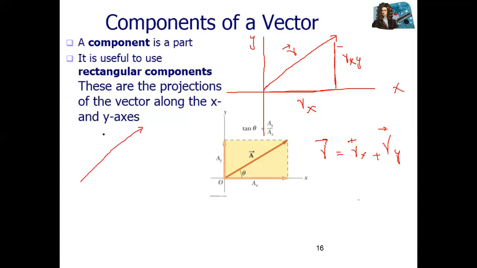You can give the name A, like for example, if you draw a vector, this is vector A. So how do you divide this vector into two components? You need to draw a vertical line, correct? When you draw the vertical line, join these points. Now you have divided a single vector into two components. This is called the vertical component, AY, and this one is AX, the horizontal component.